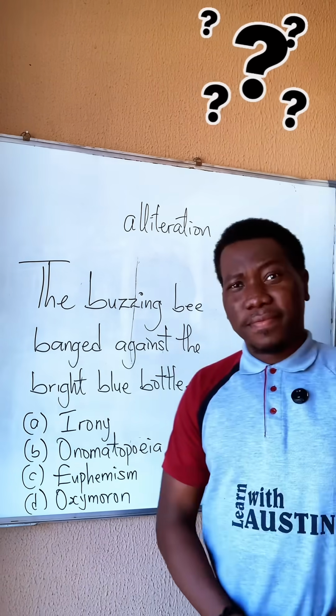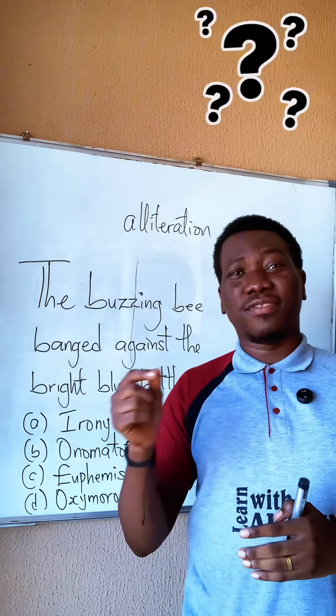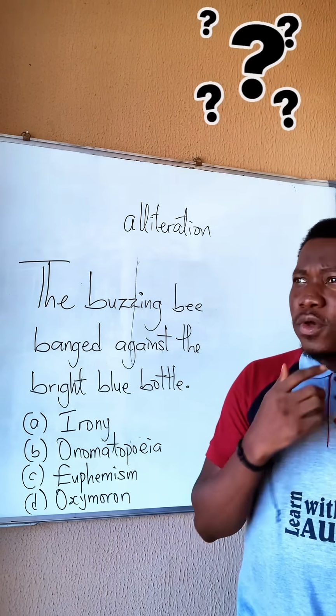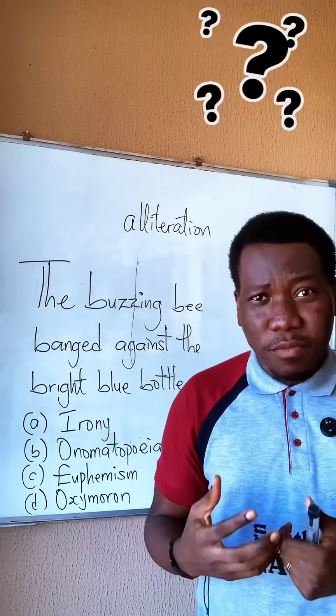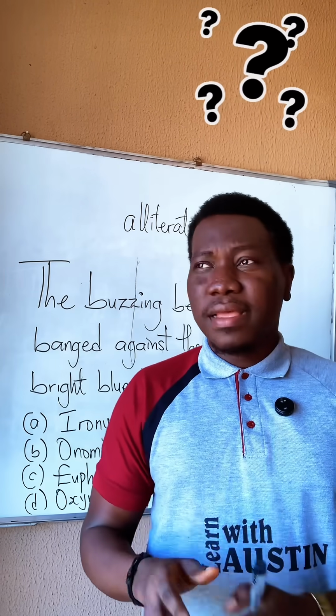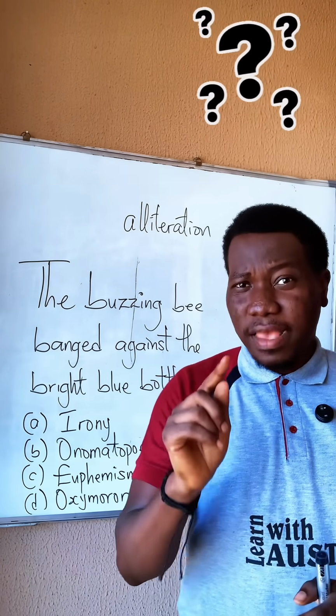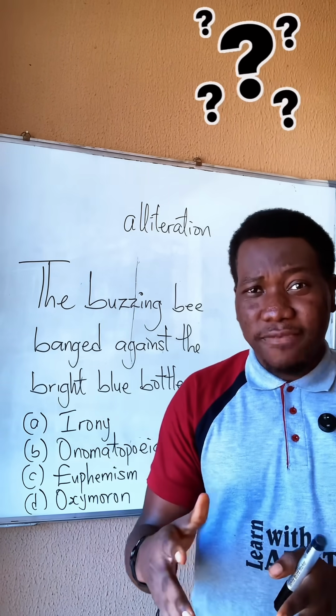What is irony? Irony is involved when you say the opposite of what you intend to say. For example, when you come close to someone and you perceive an unpleasant foul smell, you then say, "Wow, you have a nice smell." Now that is irony, because you are saying the opposite of what you mean to say. That's verbal irony.